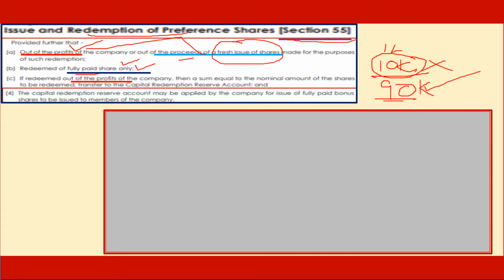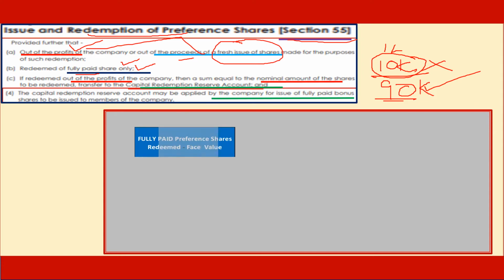Then it once again says it could be redeemed out of profits of the company. Whenever the redemption is from the profits of the company, there is a requirement that whatever amount is taken out of the reserves and surplus for the sake of redemption has to be transferred from the reserves account to a new account called Capital Redemption Reserve Account. Means Capital Redemption Reserve Account will replace the reserve and surplus account to the extent the reserve and surplus is used for redeeming the preference shares.